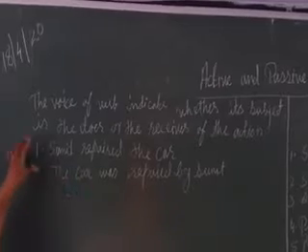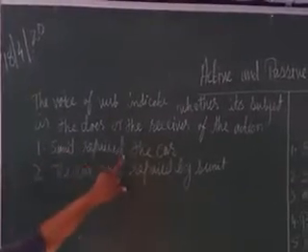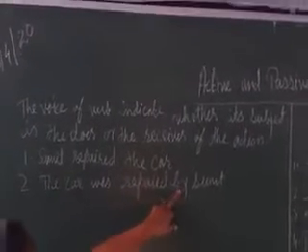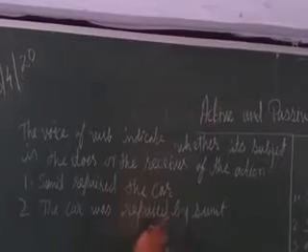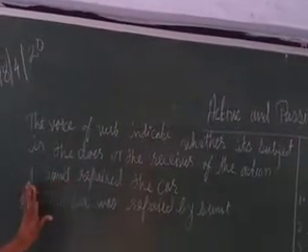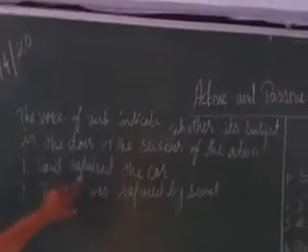We can see today's sentence. Sumit repaired the car. The car was repaired by Sumit. Both are the same sentence, but written in different ways. Here Sumit does the action.